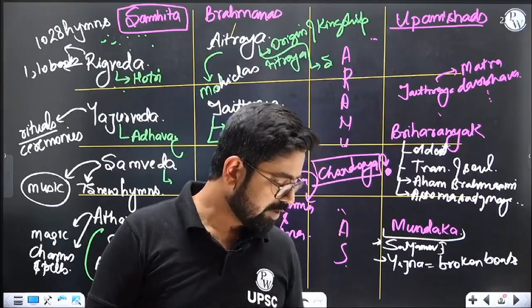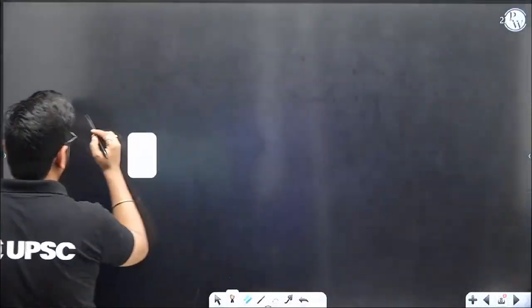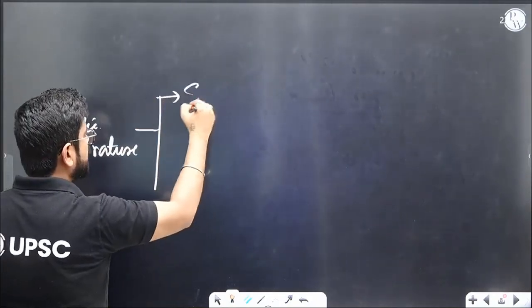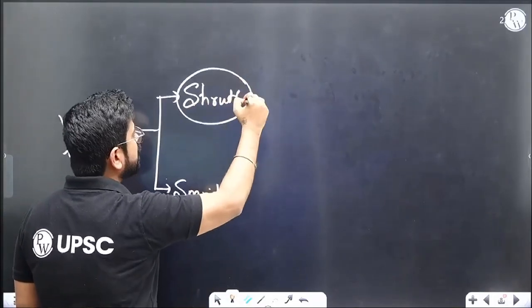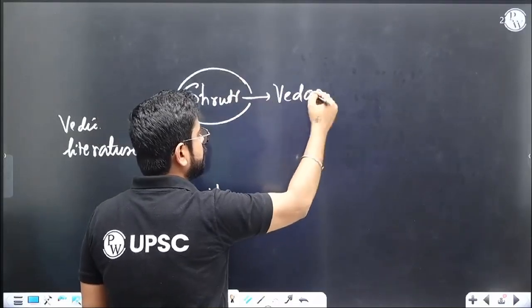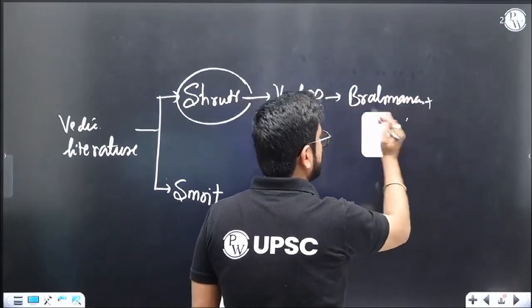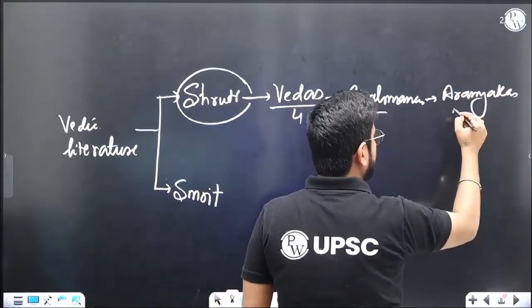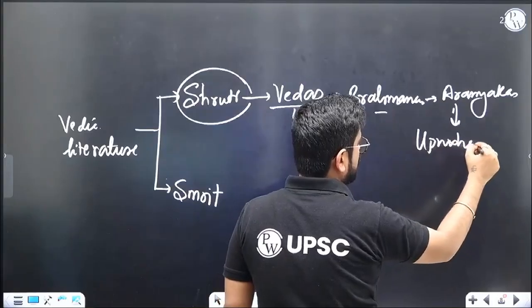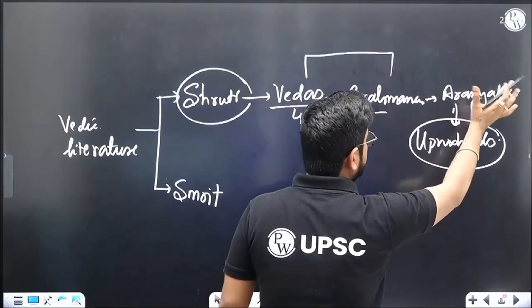So we have finished the first part, where Vedic literature can be divided into two parts. Remember, Shruti and Smriti. Shruti is the one which is revealed by God. We have discussed Vedas, the original four Vedas. We have discussed Brahmanas, the explanation. We have discussed Aranyakas, a mild opposition. And then we have discussed your Upanishads. Upanishads are about Gyan Marg. These two are about Karma. Aranyakas are somewhere in between.